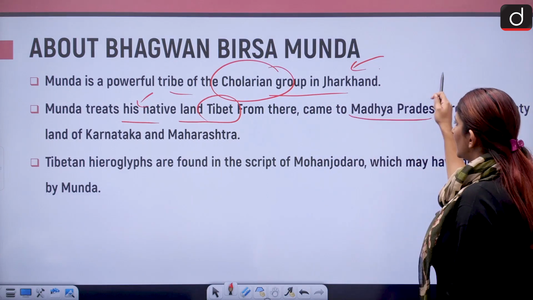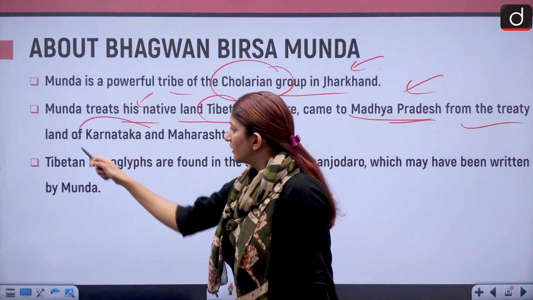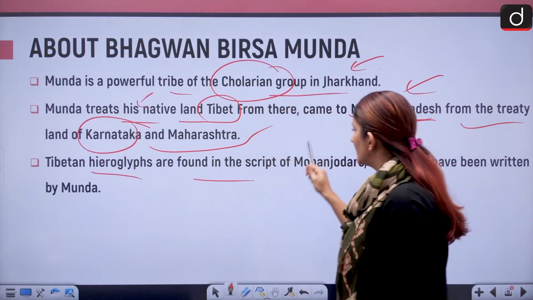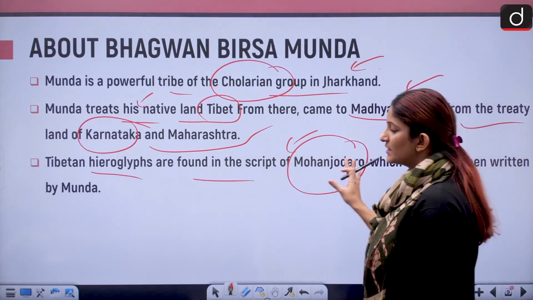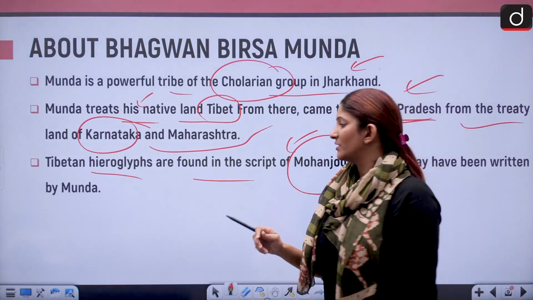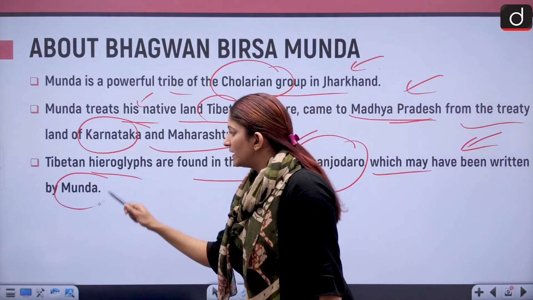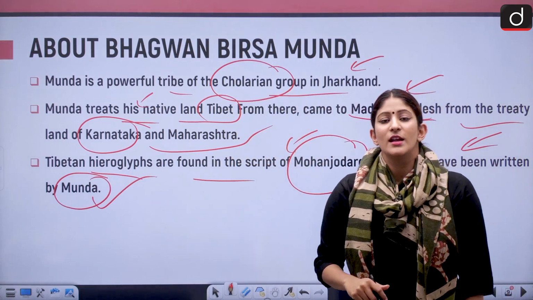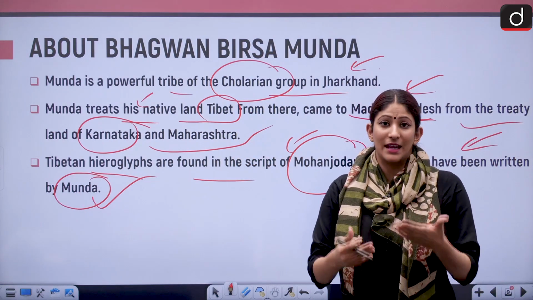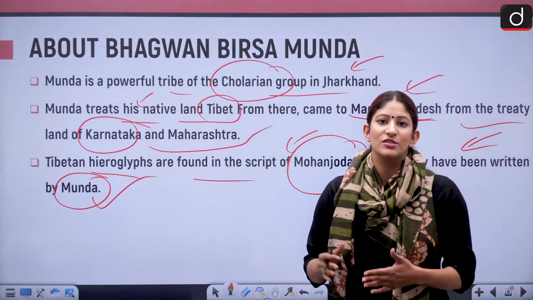And they came from there to Madhya Pradesh, from the treaty land of Karnataka and Maharashtra. And Tibetan hieroglyphs are found in the script of Mohenjo-daro. Now, this is important from the perspective of ancient history, so keep this in mind. It may have been written in the language used by the Munda. There is not an apt amount of information on where they came from, but there is a good amount of information on where they resided. They resided in the regions of Jharkhand.